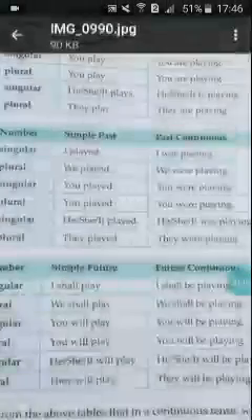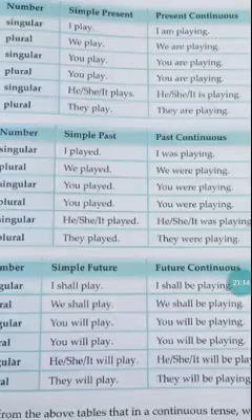Cooking. Cooking alone cannot tell us what kind of tense it is, right? So, look for the helping verb. What is the helping verb given here? Was. Was cooking. So, was cooking refers to what? Let me show you. Here, see here. Was is for past tense, right? Was cooking.